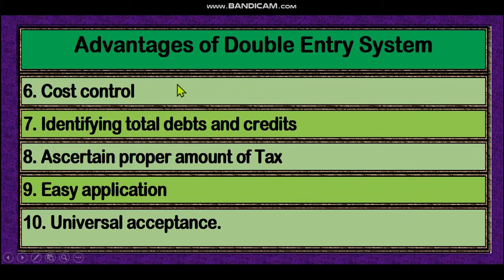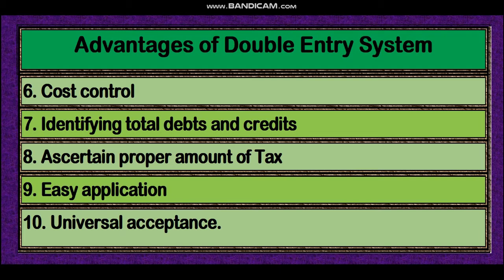Another advantage of the double entry system is cost control. We can control our cost, dear student. You know that this is a competitive world. In this time, cost control is the main objective of an organization. The more cost you can reduce, the more profit you can earn. That's why cost control is another important advantage of the double entry system.